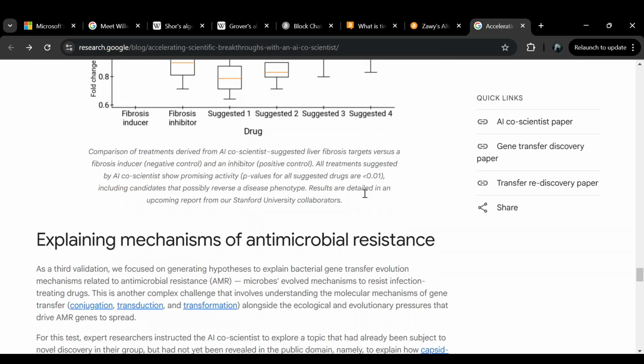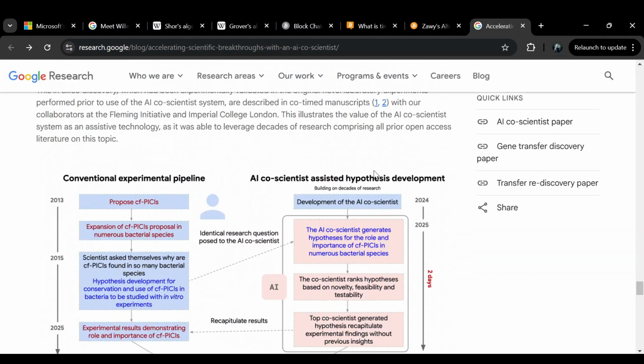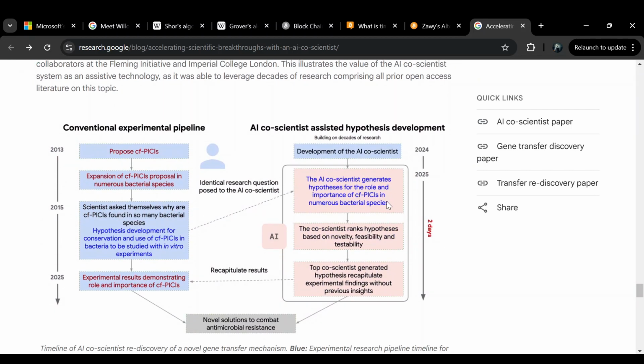And what's really cool about it is that the agents didn't actually know about these solutions that the real scientists came up with within their training data. Okay, so the AI were not trained on this knowledge that the conventional experimental pipeline resulted in. But they nevertheless came to the same conclusion that the conventional experimental pipeline came up with.